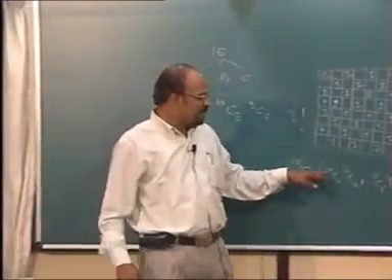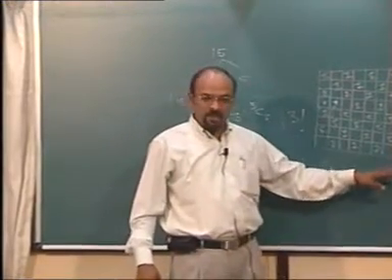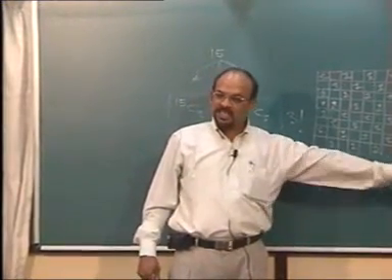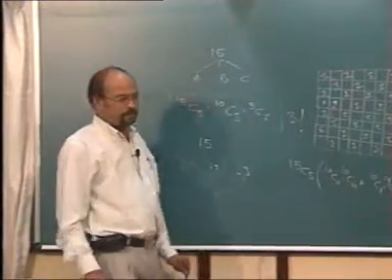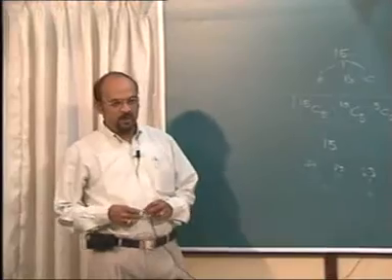Anyway, this sum comes out to be 10C0 plus 10C1 plus 10C2 etc. up to 10C10, which is again a binomial sum, 2 raised to 10. So the answer is 15C5 into 2 raised to 10.